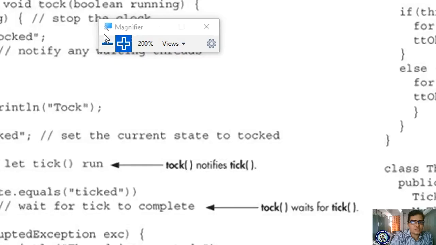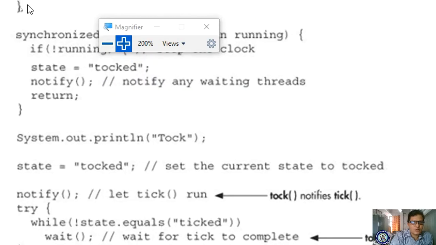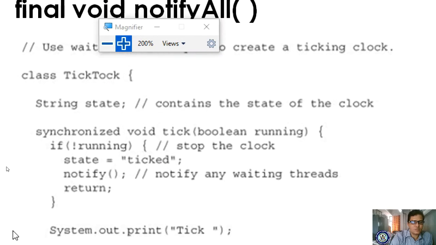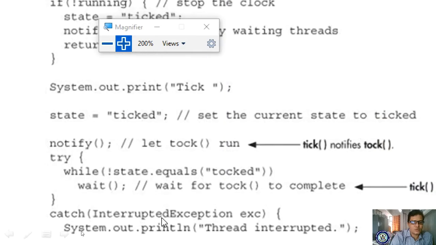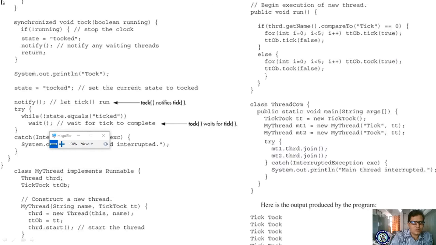Here the class TickTock, the synchronized tick method, the notify method ends here, the catch block ends here. And one more synchronized method we are writing.